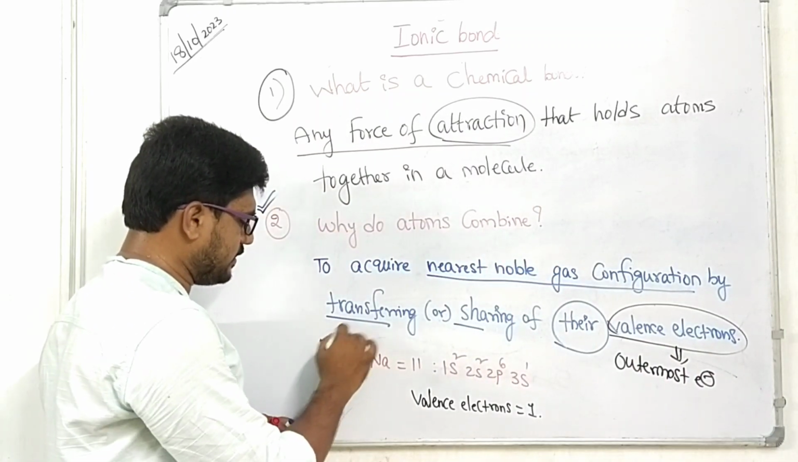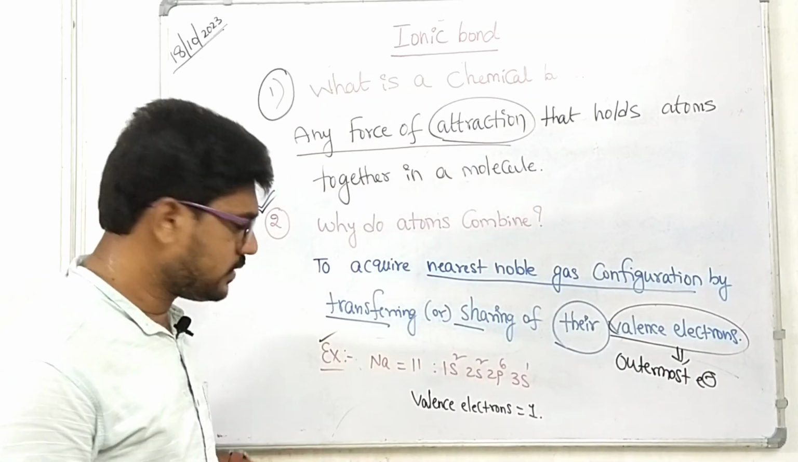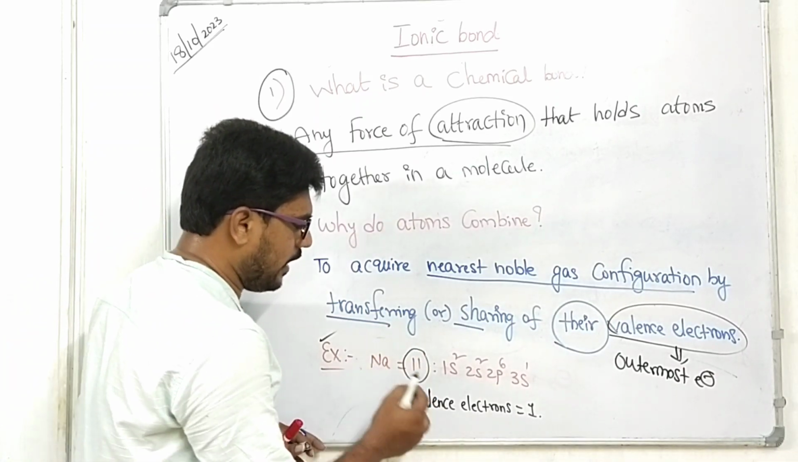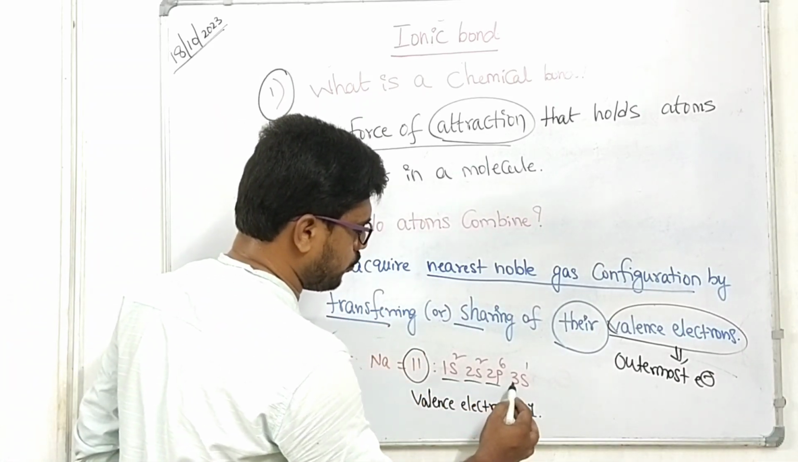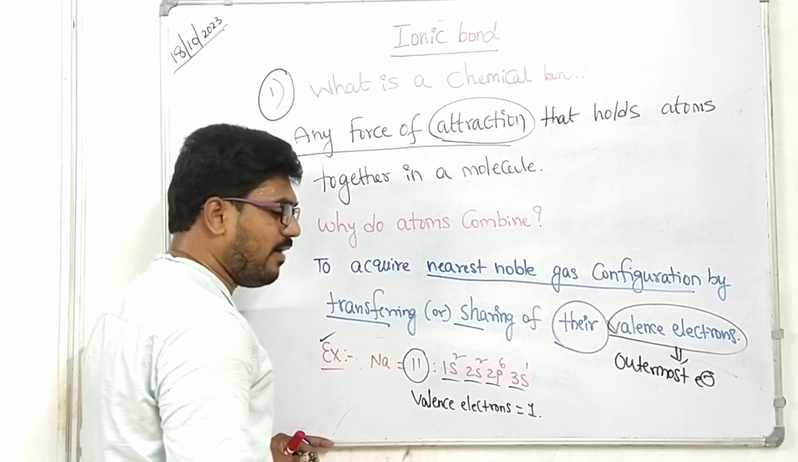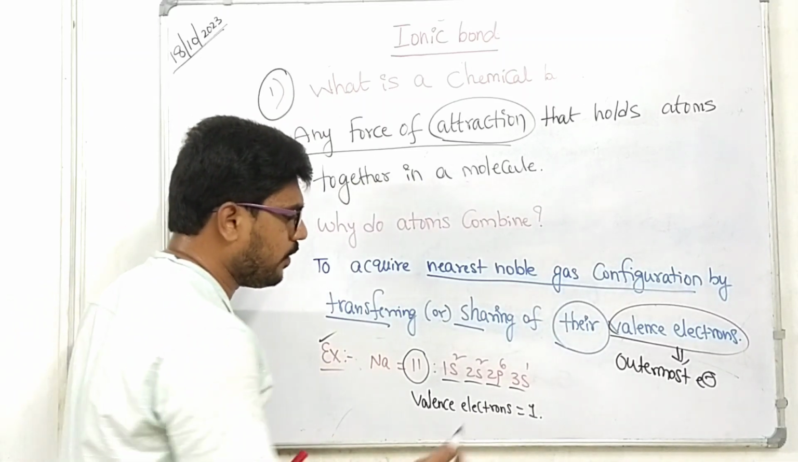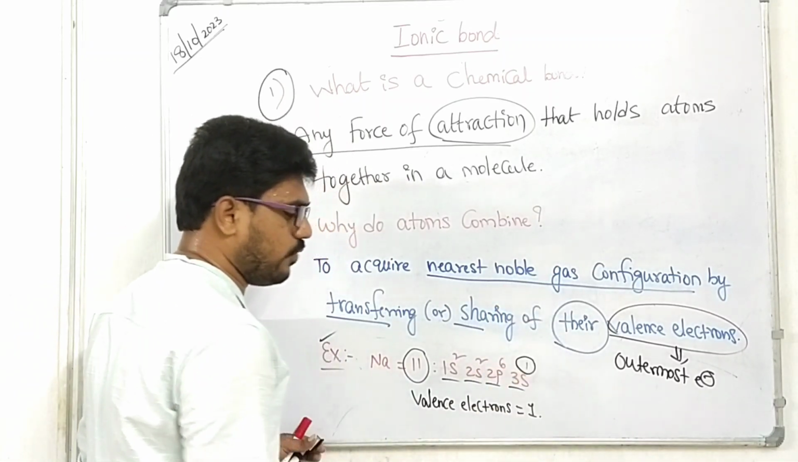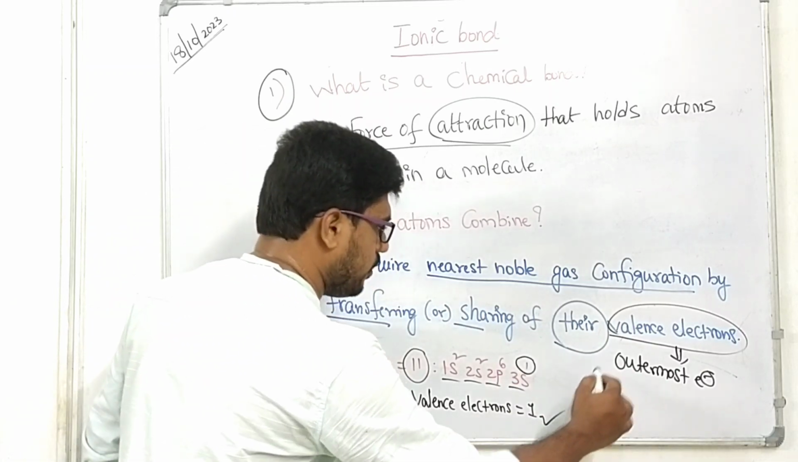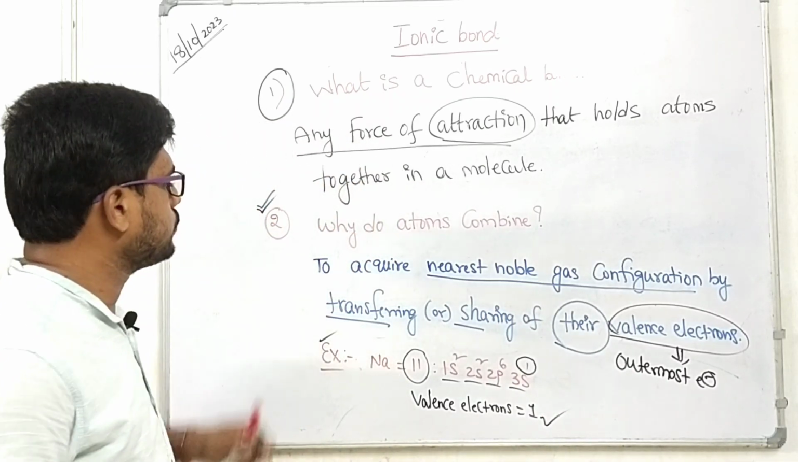For example, take sodium. Students, sodium atomic number 11, electronic configuration 1s2, 2s2, 2p6 and 3s1. How many valence electrons are there in a sodium atom? Only one, that is 3s1. Right? So this is about these two questions.